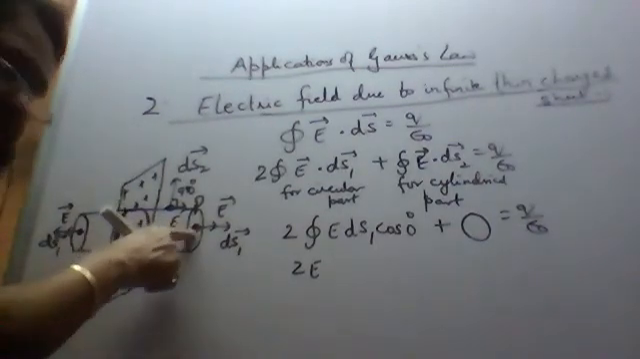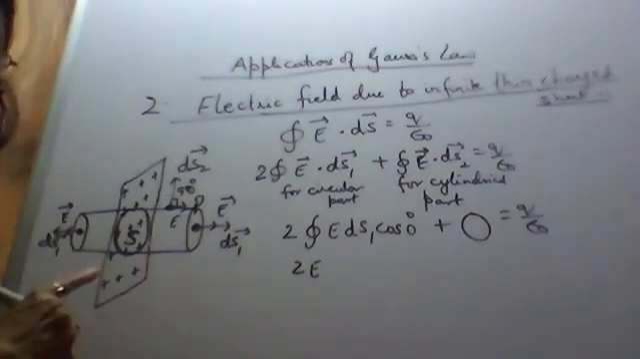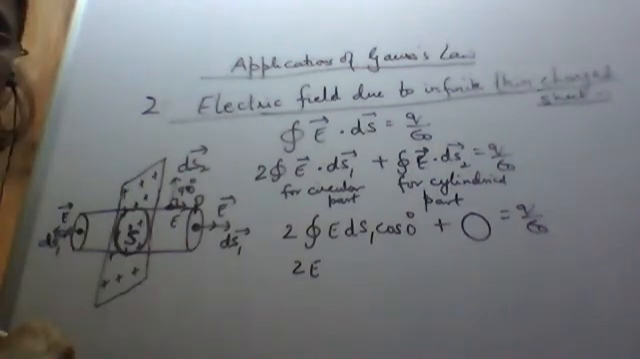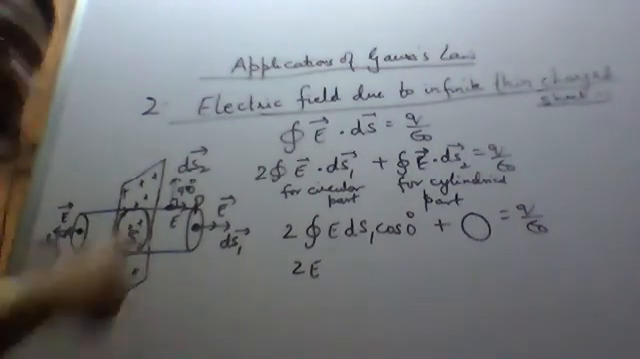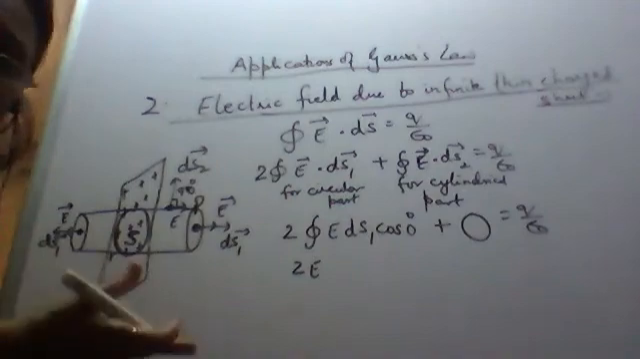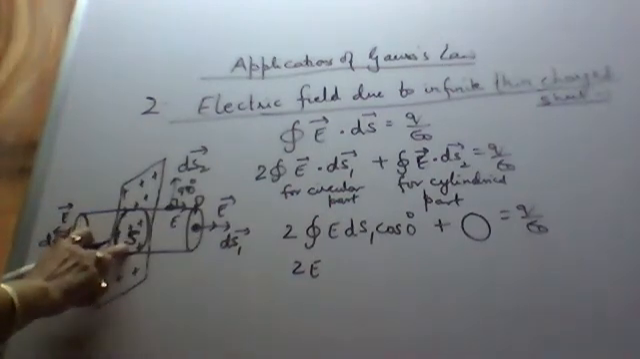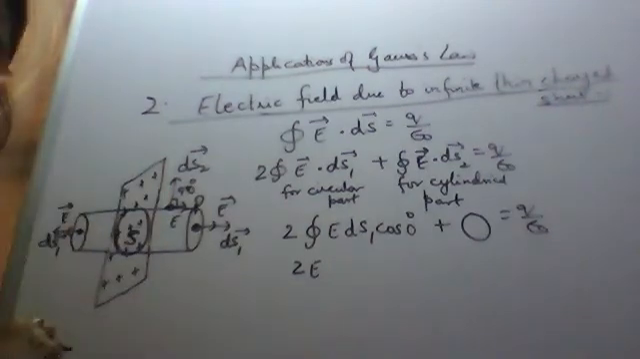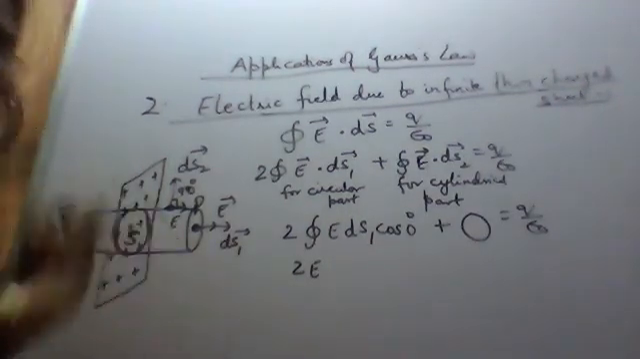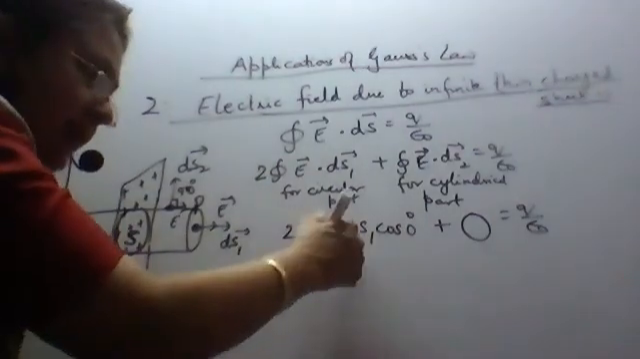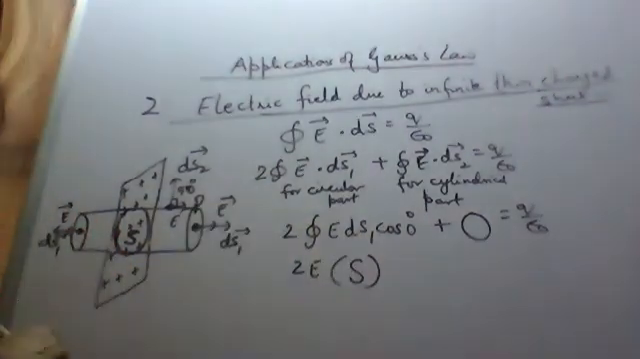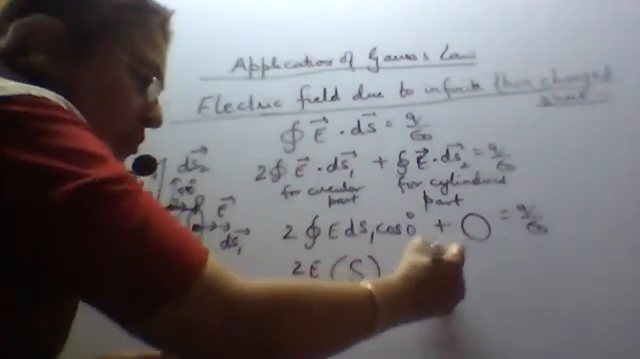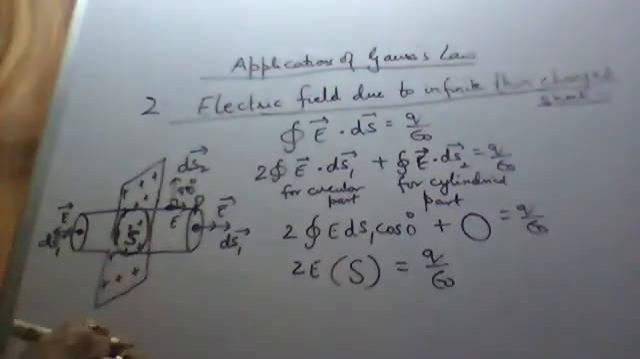Integration of ds1. ds1 is the small surface area on the circular part. Integration of ds1 means the total surface area of the circular part. What is the total surface area of the circular part? Pi r square, or you can write it directly as S, because this circular part surface area we have considered to be S. So integration of ds1 is S only, or you can write pi r square, is equal to Q upon epsilon naught. Now what is Q over here?